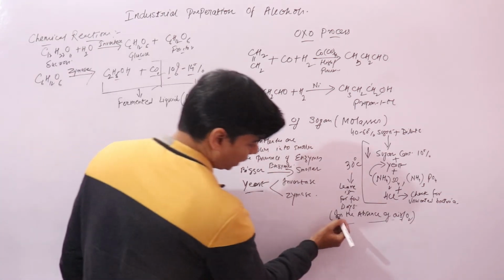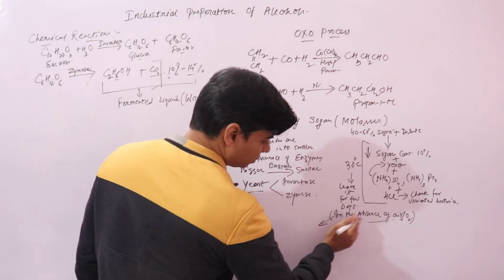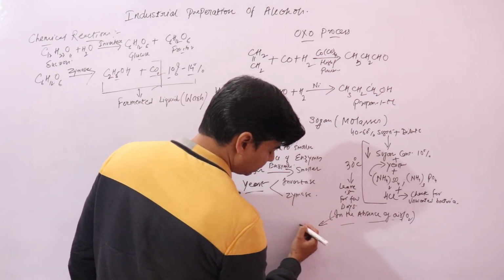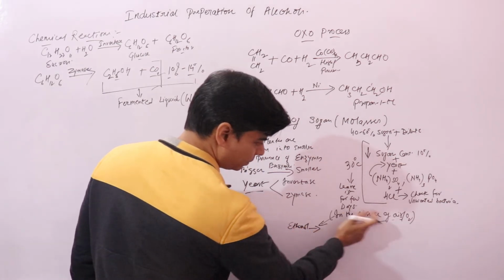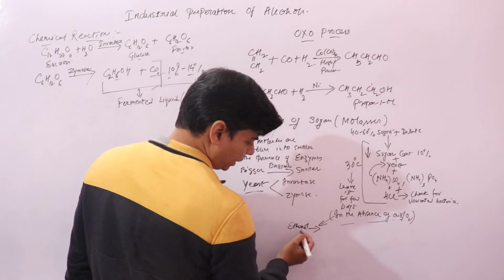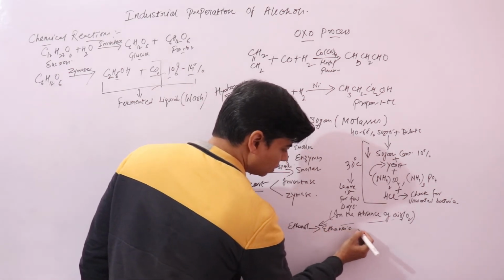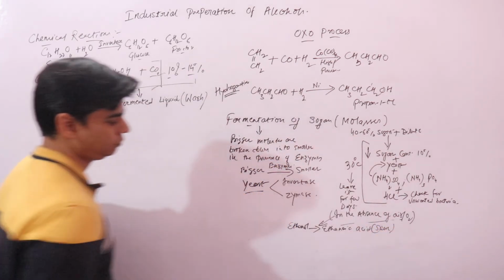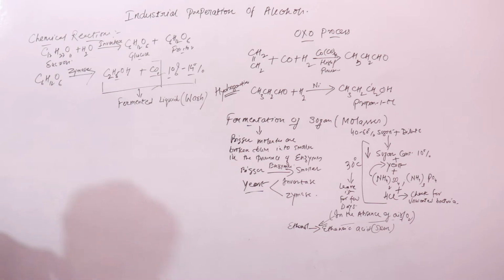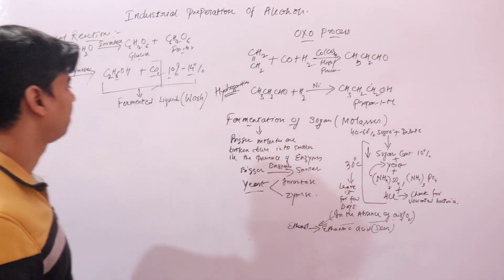So now we know why we do it, because ethanol will change in the presence of oxygen into ethanoic acid, which has a sour taste. So to prevent this reaction, we do it in the absence of air.